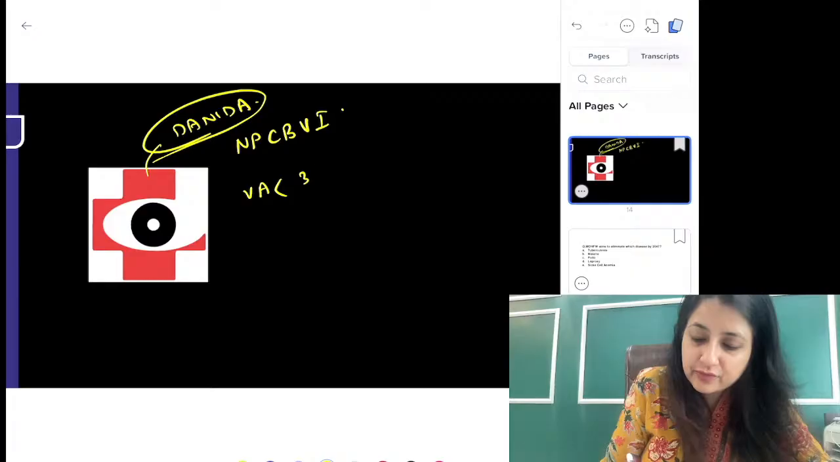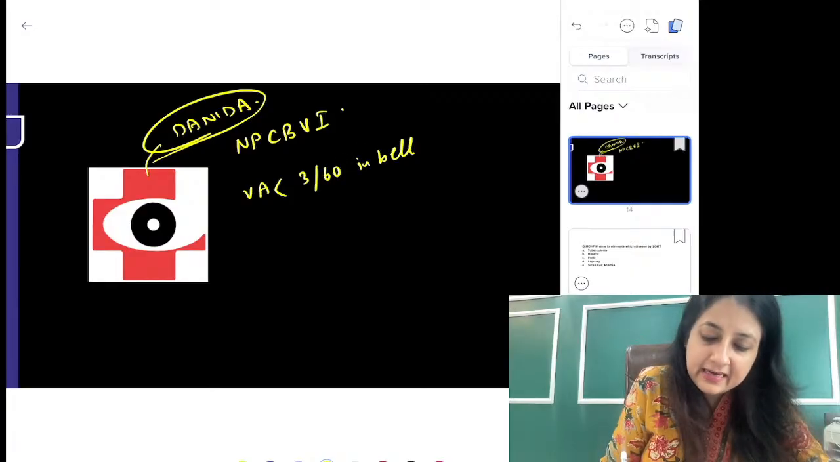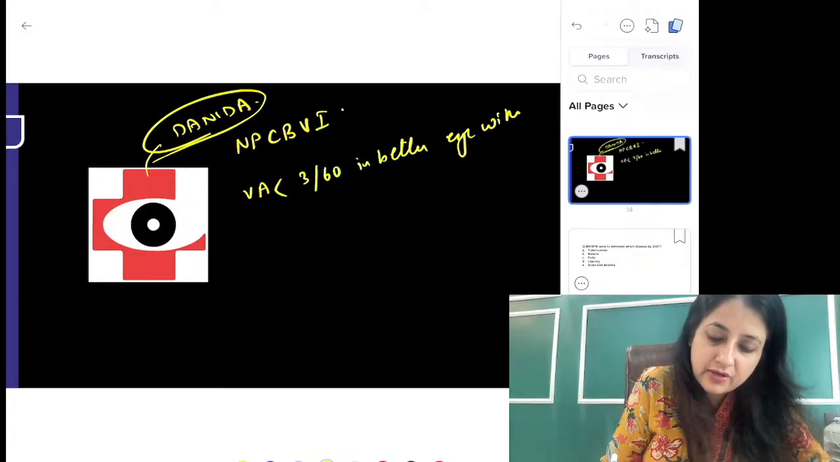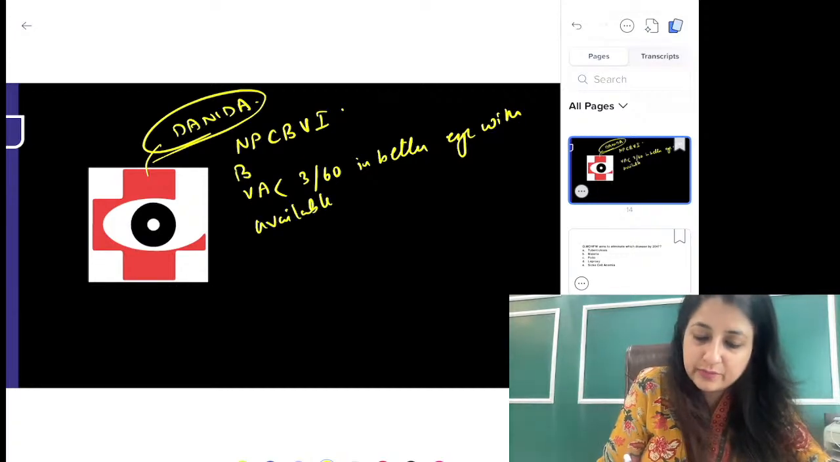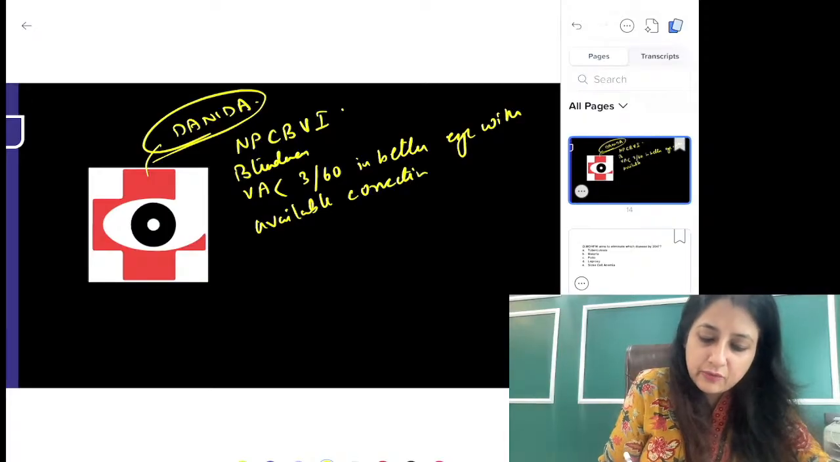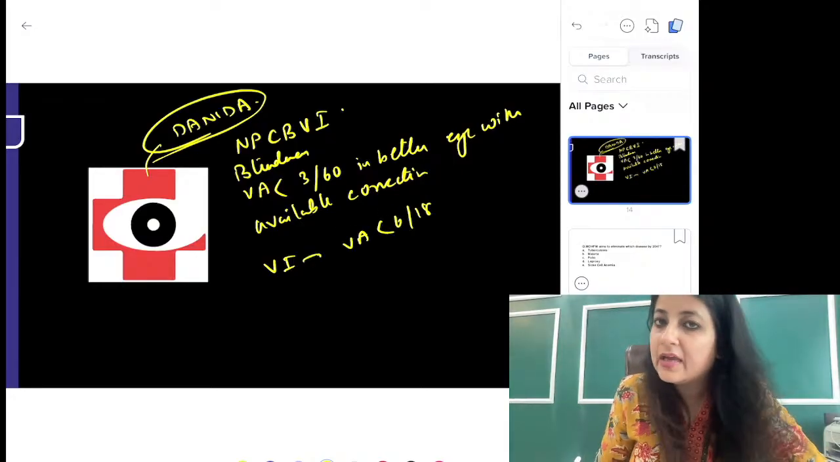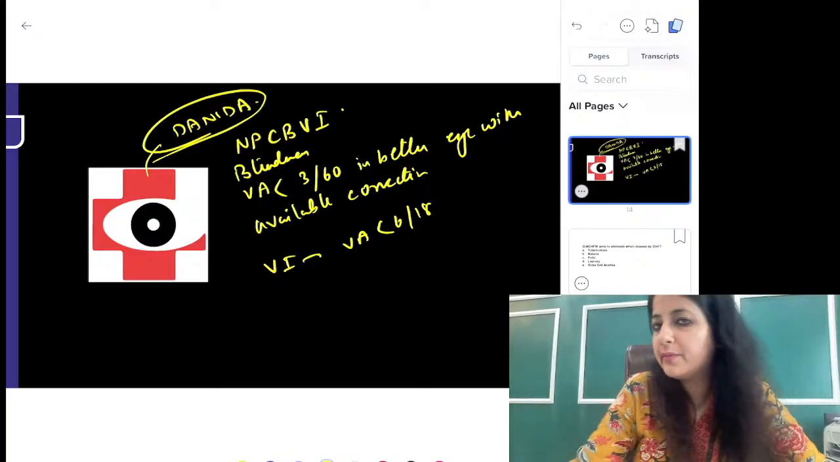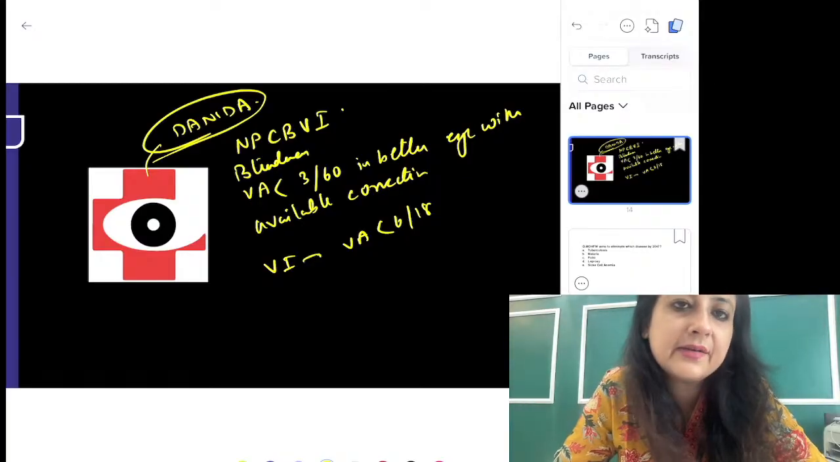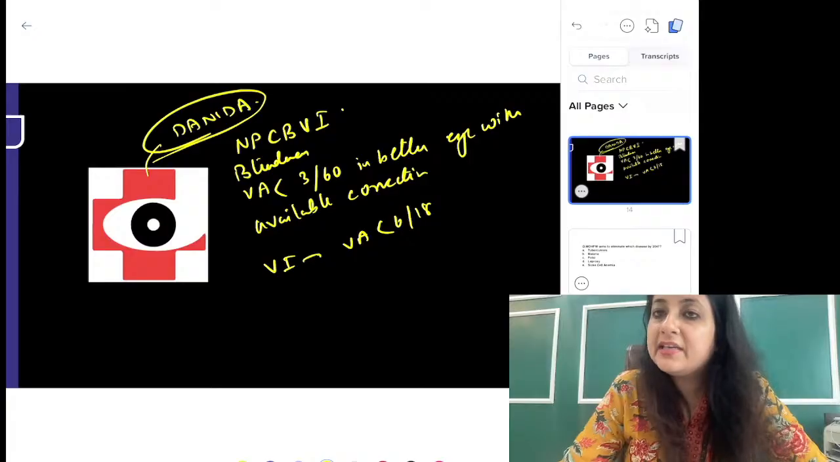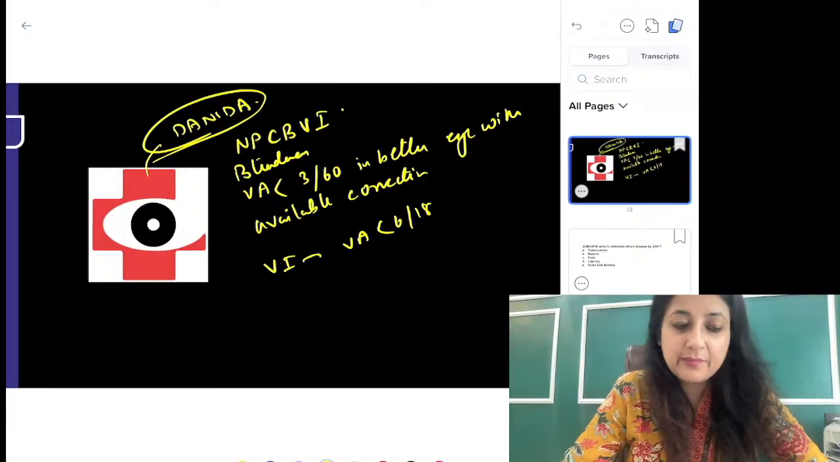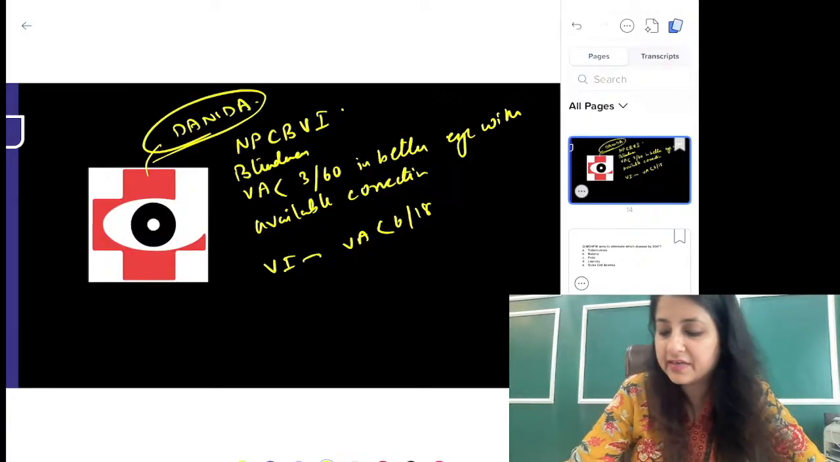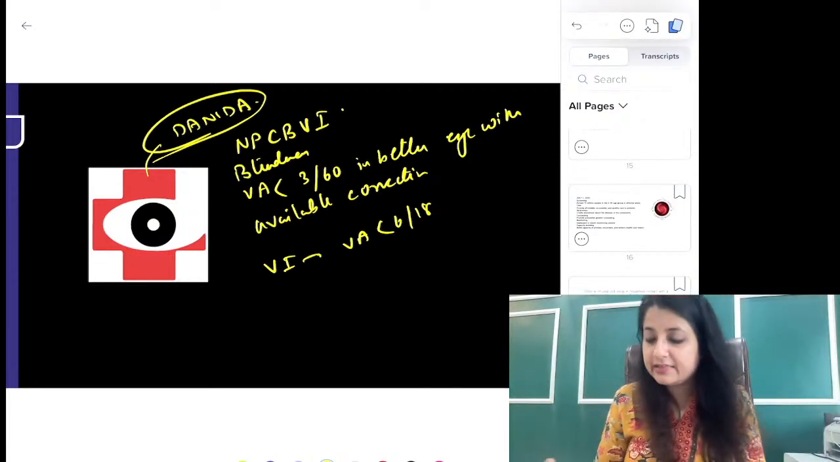Blindness we have discussed, visual acuity less than 3/60 in better eye with available correction according to the program. According to WHO, it is best possible correction. Okay? This is blindness, available correction. And if you talk about visual impairment, it is visual acuity less than 6/80. Most common cause of blindness and visual impairment, guys, is your cataract. Alright, ocular morbidity is uncorrected refractory errors. If somebody asks you ocular morbidity, it is uncorrected refractory errors. Now let's go to the MCQs.